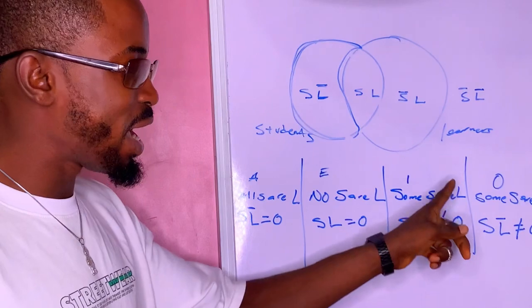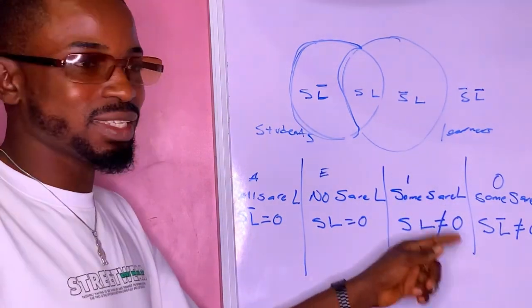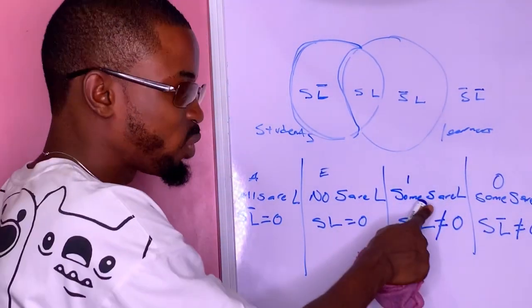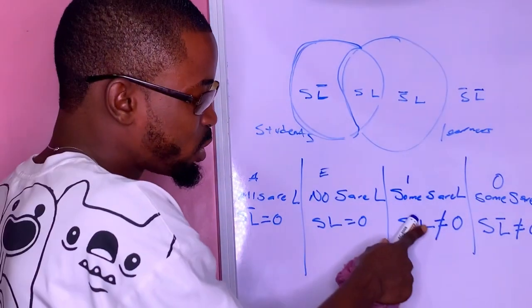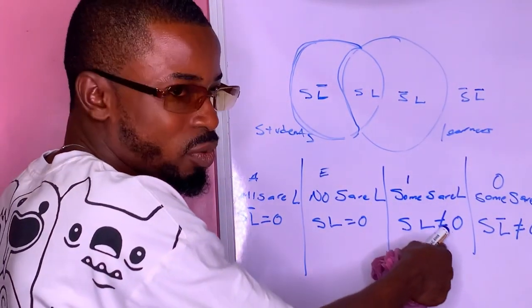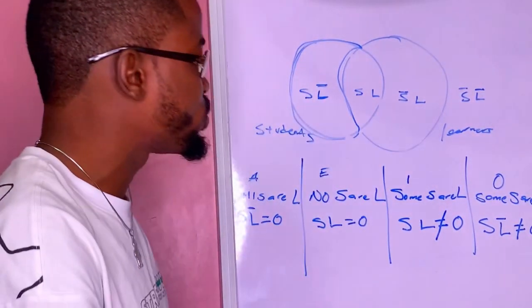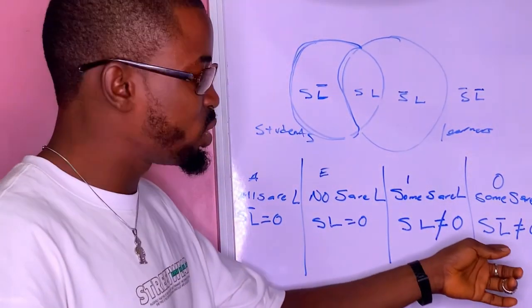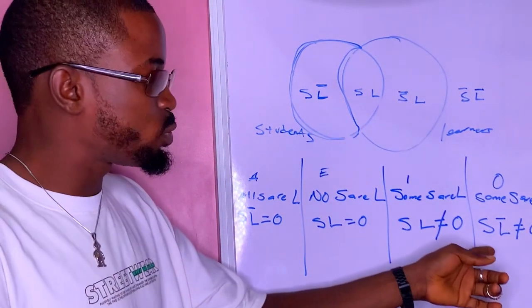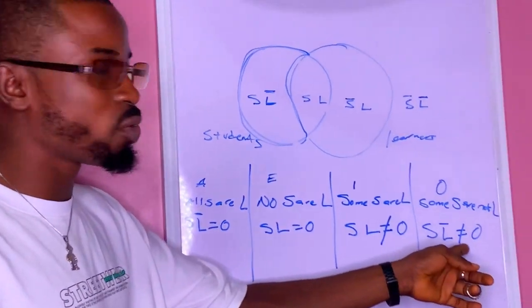Some students are learners. Students that are learners is not equal 0, because we have some students that are learners. But some students are not learner. So as well, students that are non-learner is not equal 0.